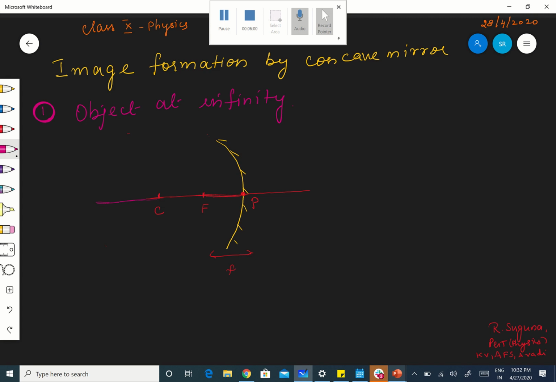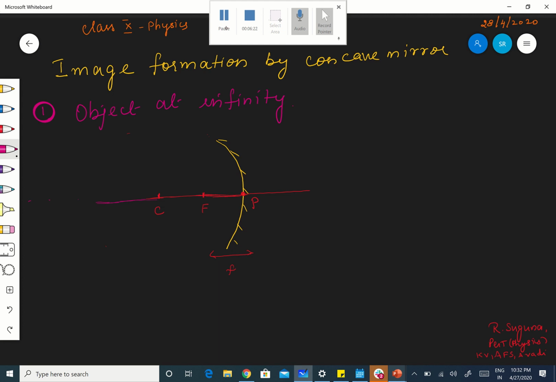Okay, therefore the object is somewhere, not here, not here, not here, it is at infinity. Therefore definitely what will happen? The rays will be parallel. So I want only two rays to form the image. I think in the plane mirror itself we have seen, to find out the position of the image we need only two rays. So I am going to take only two rays.